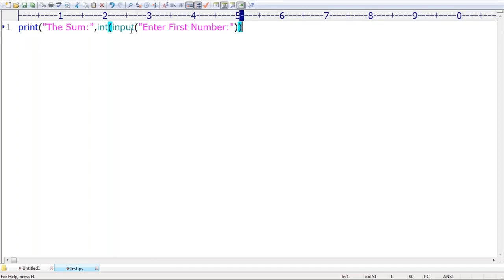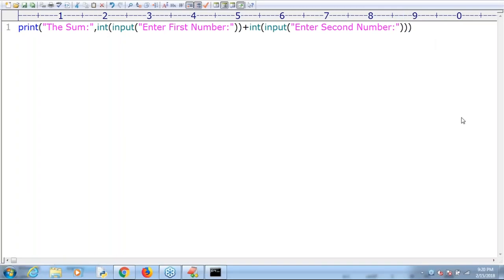So the first int value I got. Again, first int value I got, plus int of input of enter second number. Bracket close. Observe a bit carefully. Now this total thing is one line only.